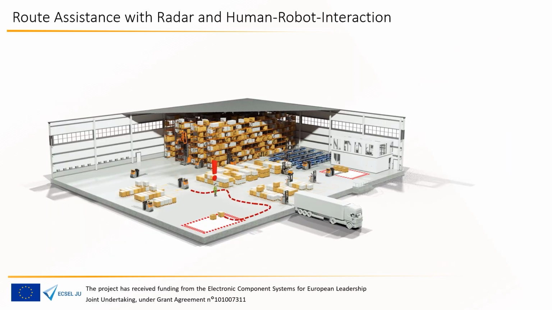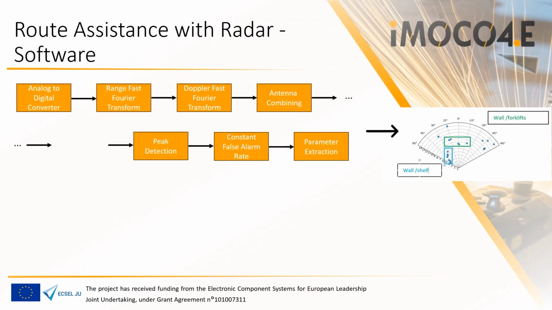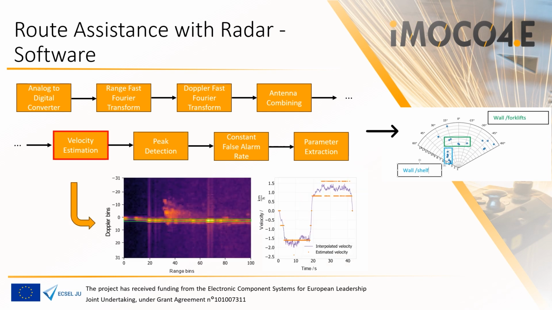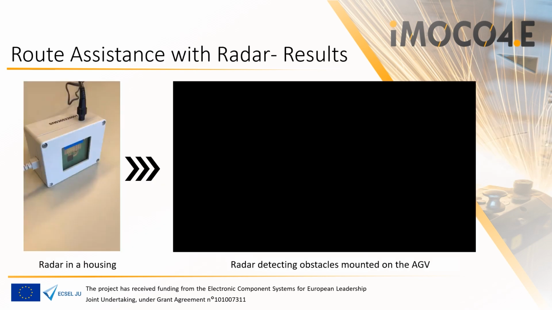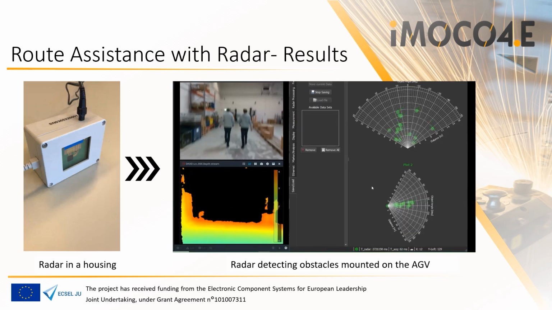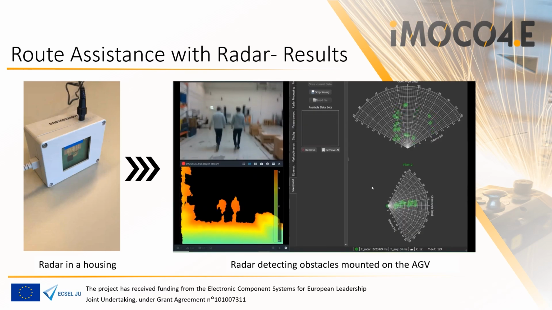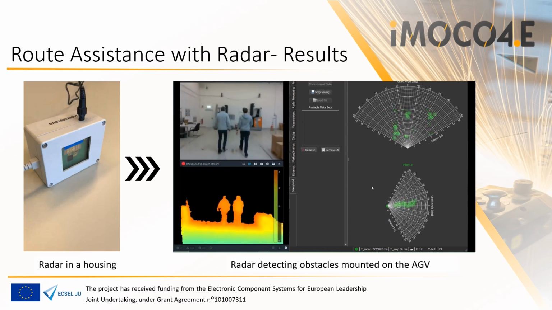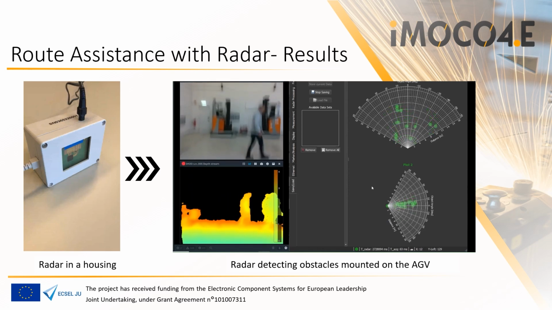Route assistance with radar and HMI. For route assistance, a state-of-the-art radar algorithm was implemented. At this point, the radar was not able to distinguish between moving and non-moving objects. This was overcome by implementing a new algorithm called velocity estimation. First POC results: successful measurement of physically detectable targets in range, velocity, and angle up to 13.5 m by variation of AMR speed and direction.